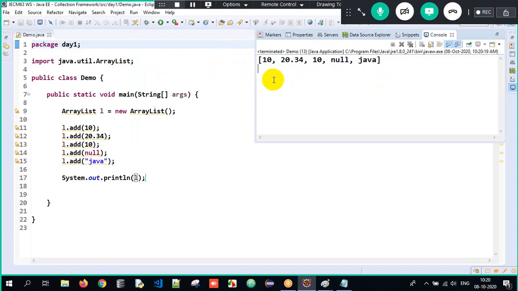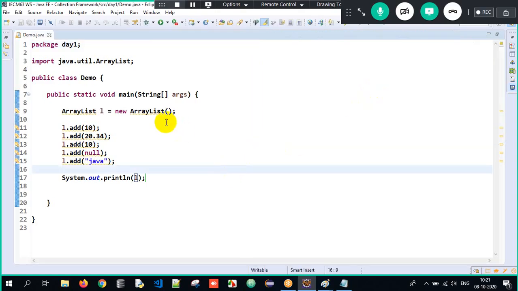If you closely observe, I am storing heterogeneous objects: integer, double, string, integer, double, string. Is the insertion order maintained? Yes. In whichever order I enter the data, the same order is retained. Does it allow duplicates here? Absolutely. Look here, duplicate objects are inserted: 10, 20.34, null. It is maintaining insertion order. Even null values are allowed here. Got it? So this is what we are supposed to understand.